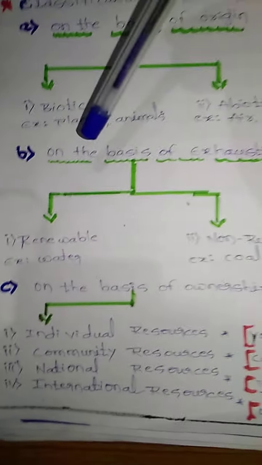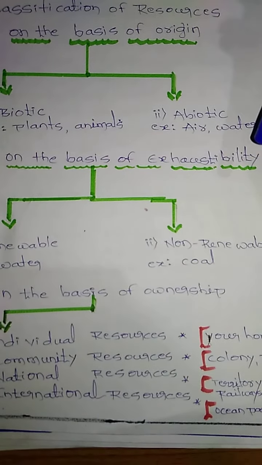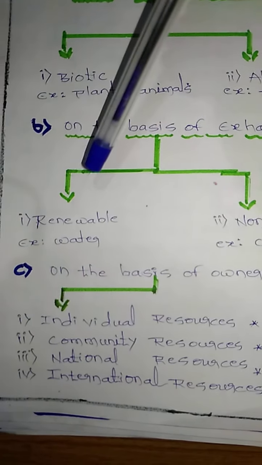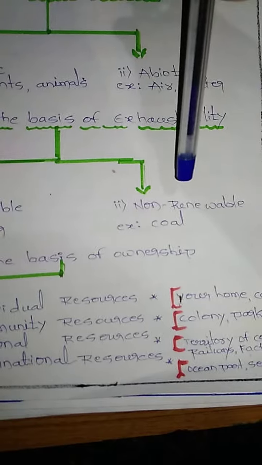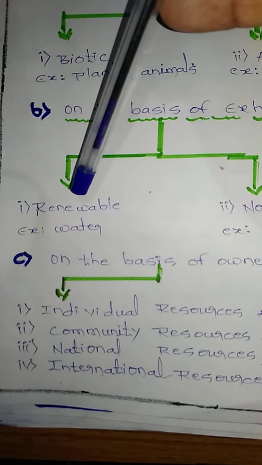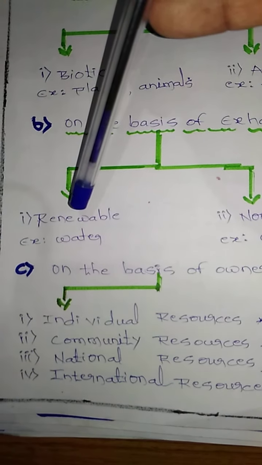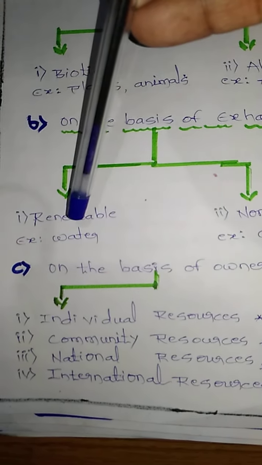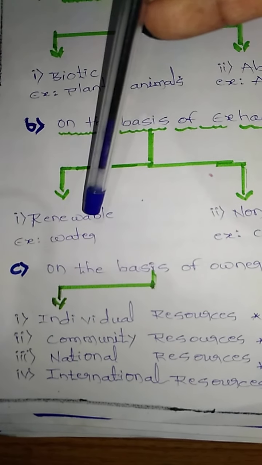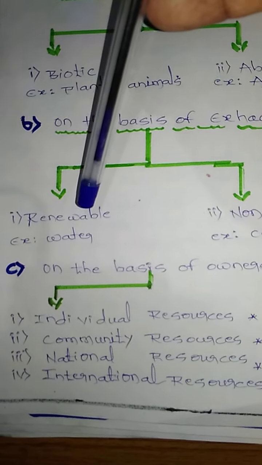Now come to the next, B. On the basis of exhaustibility, resources can again be classified into two groups. One is renewable, the second one is non-renewable. Which resources are known as renewable resources? Resources that can be renewed in future are renewable resources. For example, water, sun rays, air. These are the renewable resources.